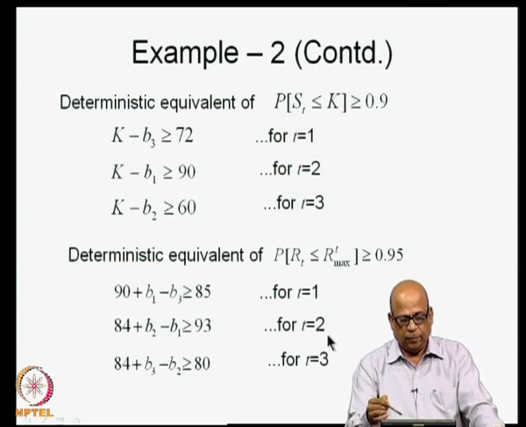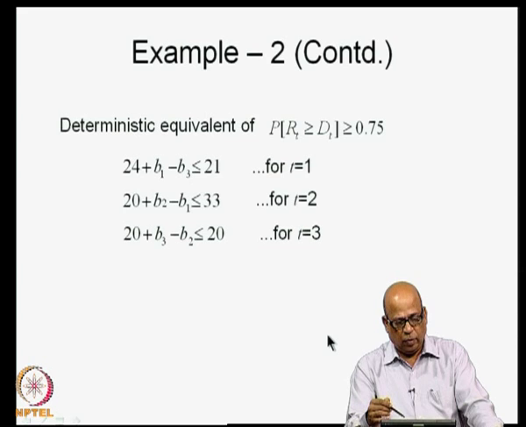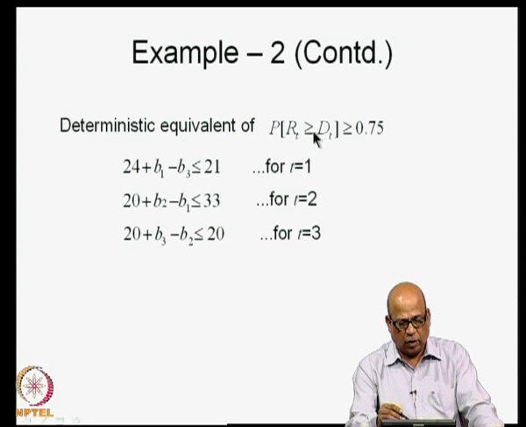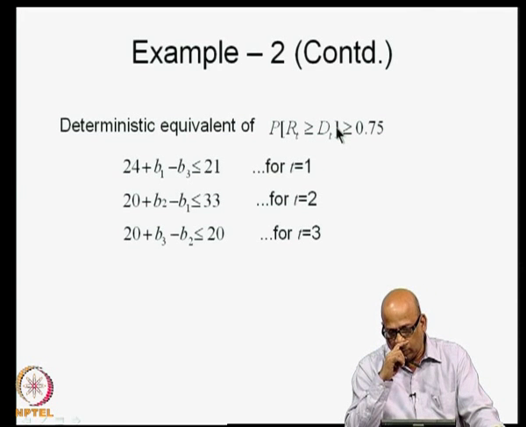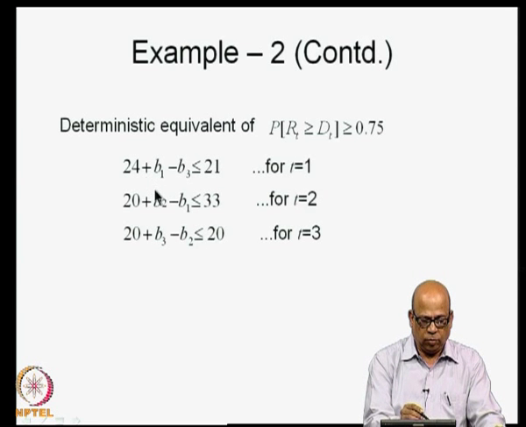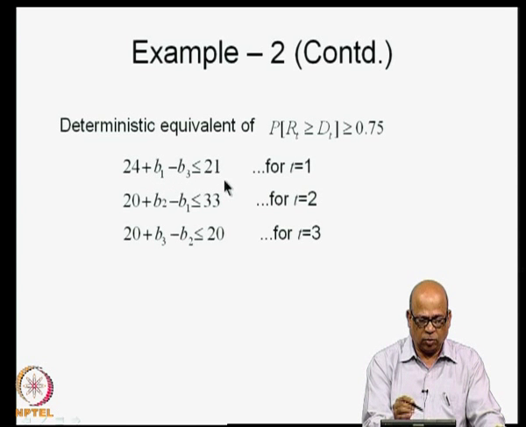Just verify these. So, we have written also for probability of RT being greater than or equal to DT greater than or equal to 0.75. This leads to 24 plus B1 minus B3 less than or equal to 21, 20 plus B2 minus B1 less than or equal to 33 and so on.